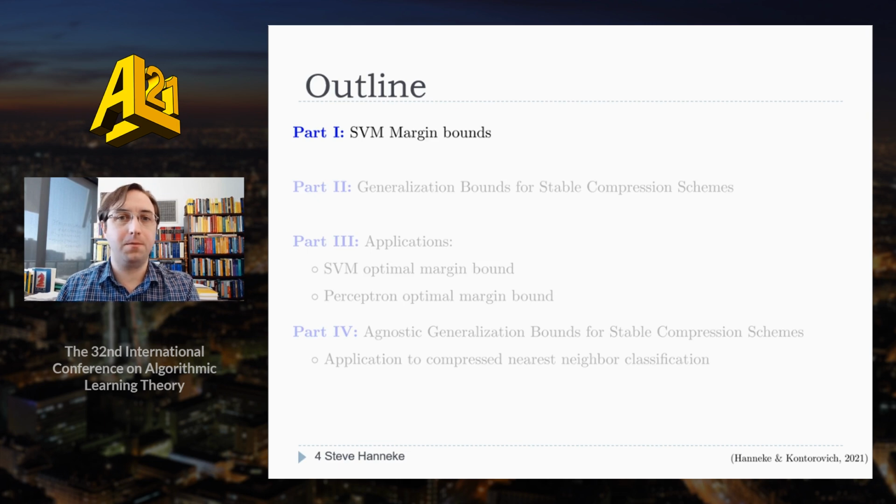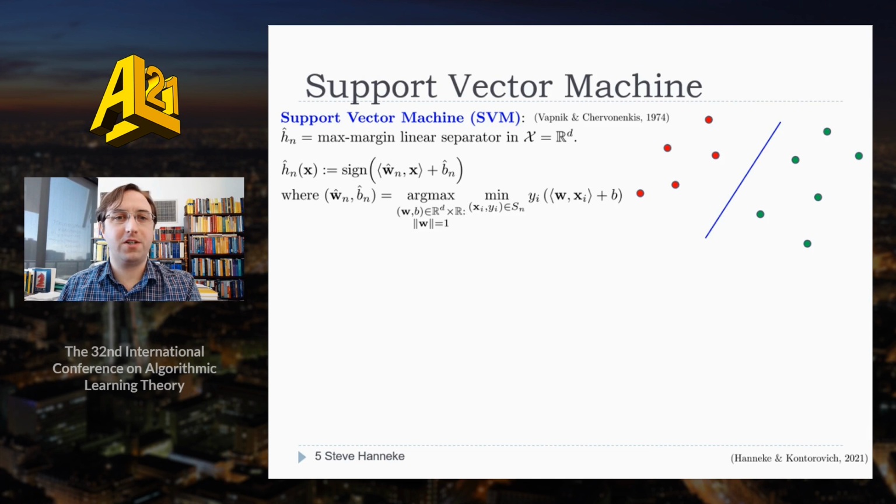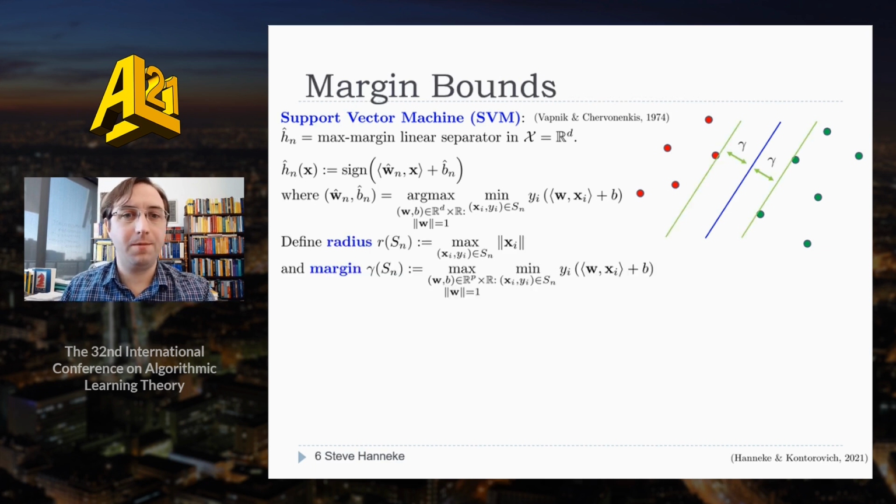Okay, let's begin with some background on SVMs. The support vector machine is a classic learning method for linear separators proposed by Vapnik and Chervonenkis. And in the case of separable data, it simply chooses the maximum L2 margin linear separator. One important approach to understanding generalization of SVM is margin bounds.